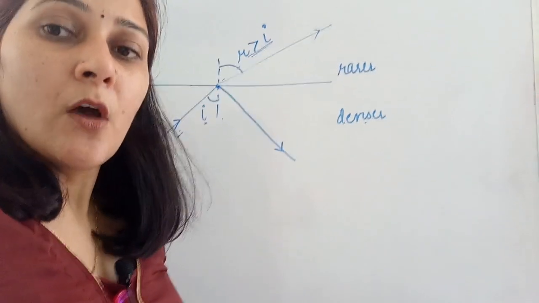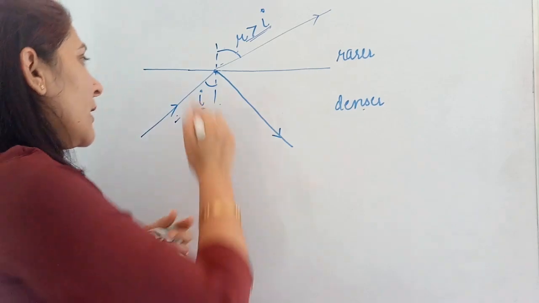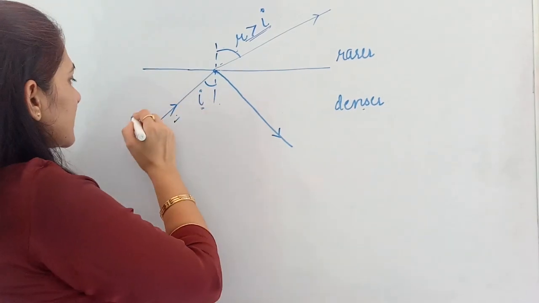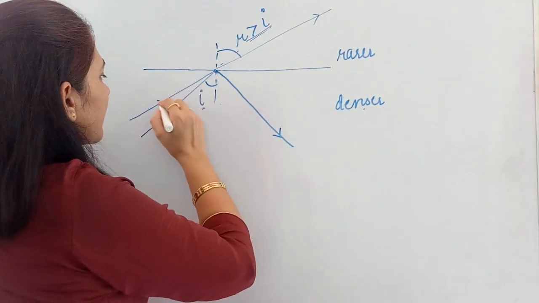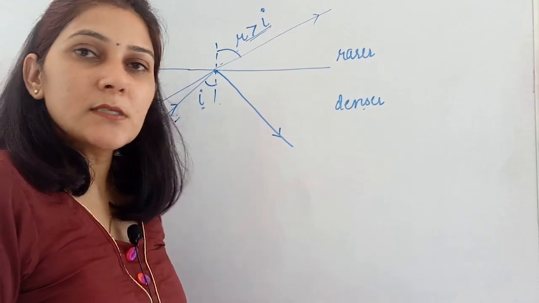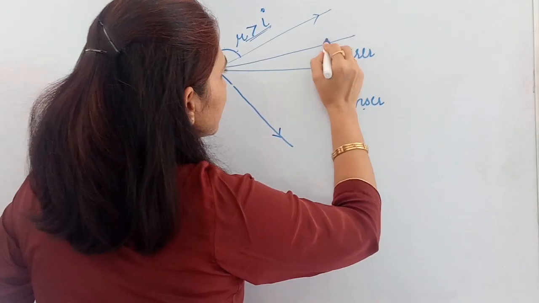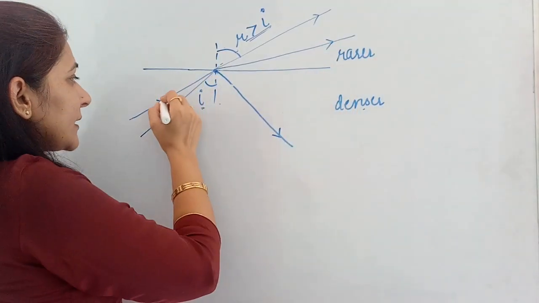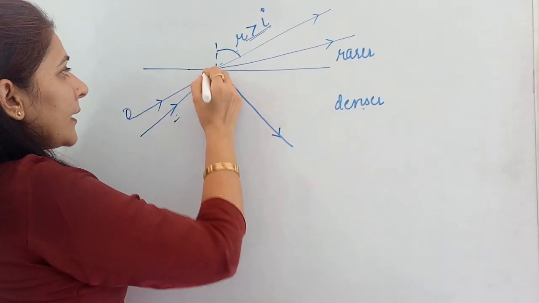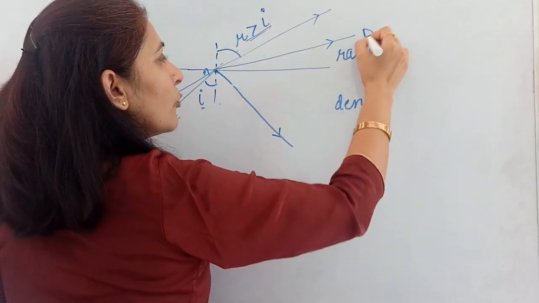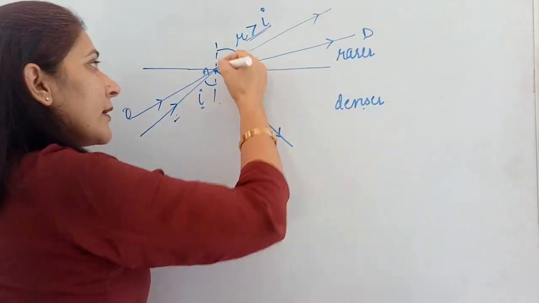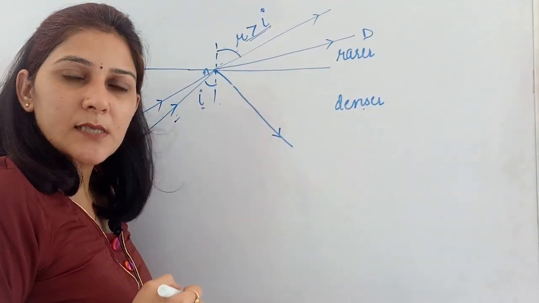If the angle of incidence increases, suppose now this is the incident angle, then this ray will start moving this way. This is the second ray compared to this OA. This AD will be the refracted ray and the rest will be reflected in the same medium.